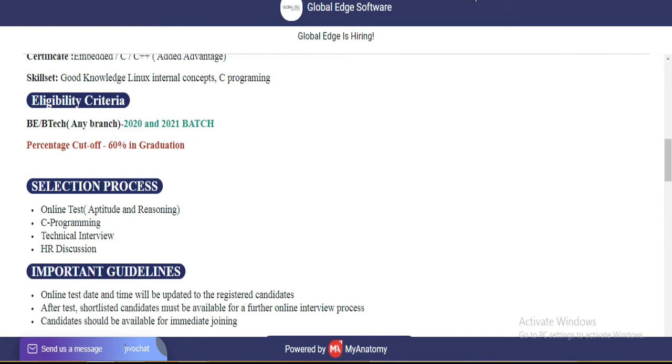Now discussing the selection process. First round is an online test, that is aptitude and reasoning. Second round is language based questions. Third round is the technical round and last is the HR round.